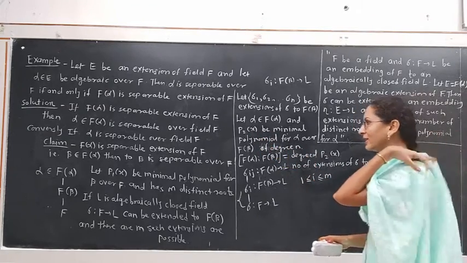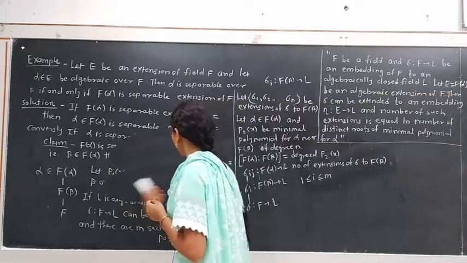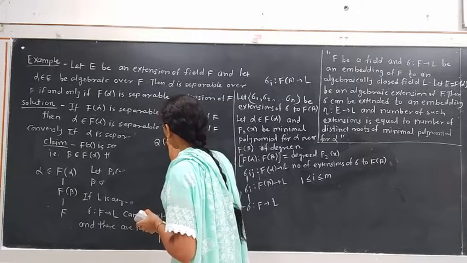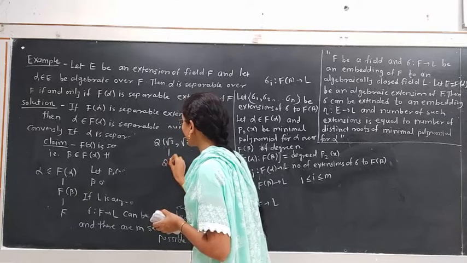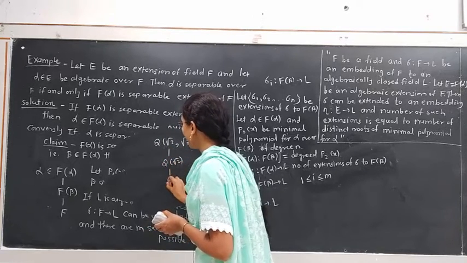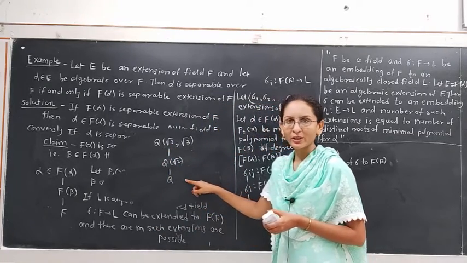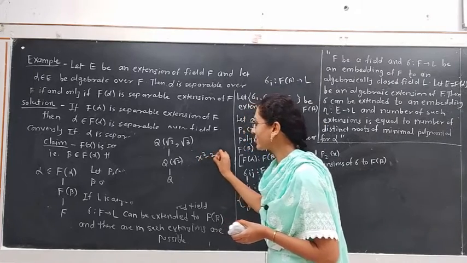Also we know one more thing, that the field Q joining roots, for example, Q root 2 root 3 contains the subfield Q root 2, which contains the field Q. See, root 2 is separable over Q. Why? Because the minimal polynomial for root 2 is x square minus 2.